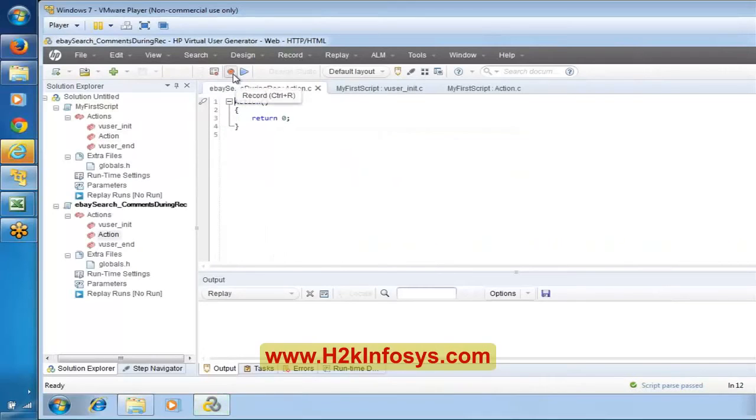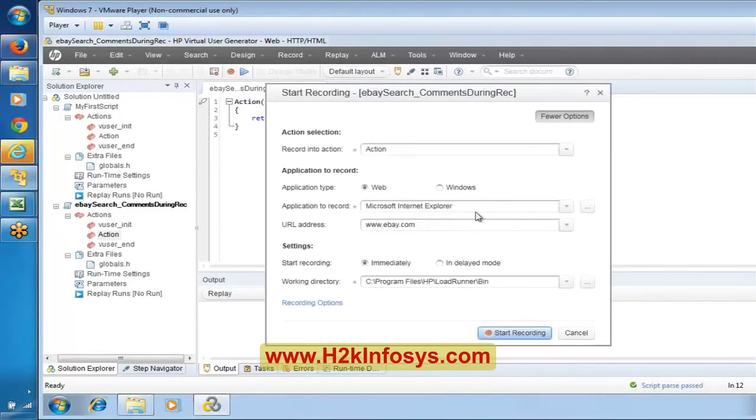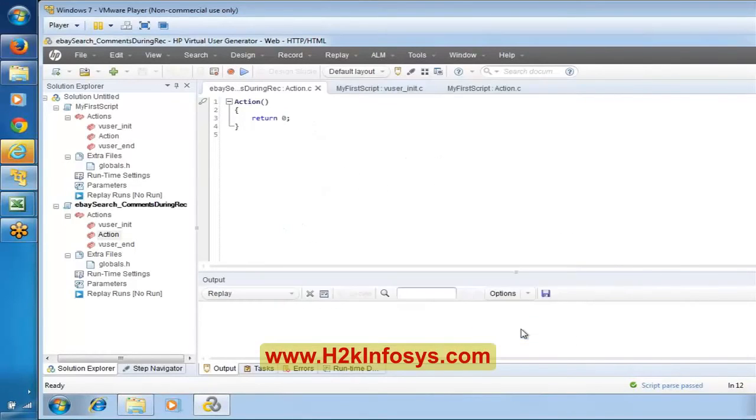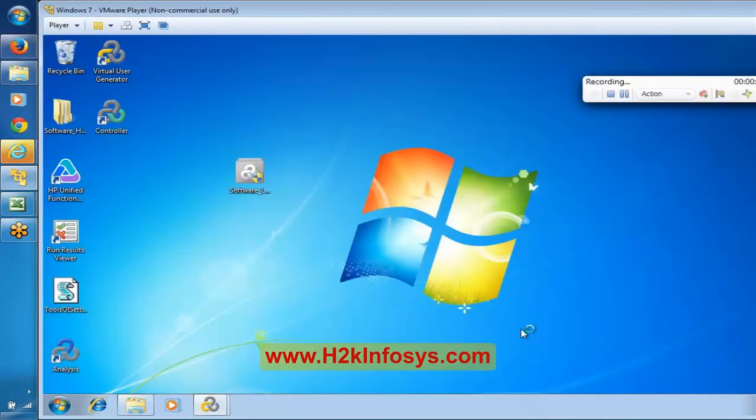Here now again we'll try to record a script. And again we will try to record on the occasion. Now let me start recording here. Now it is going to show a recording pane over here. So in this recording pane, it is going to open the application.